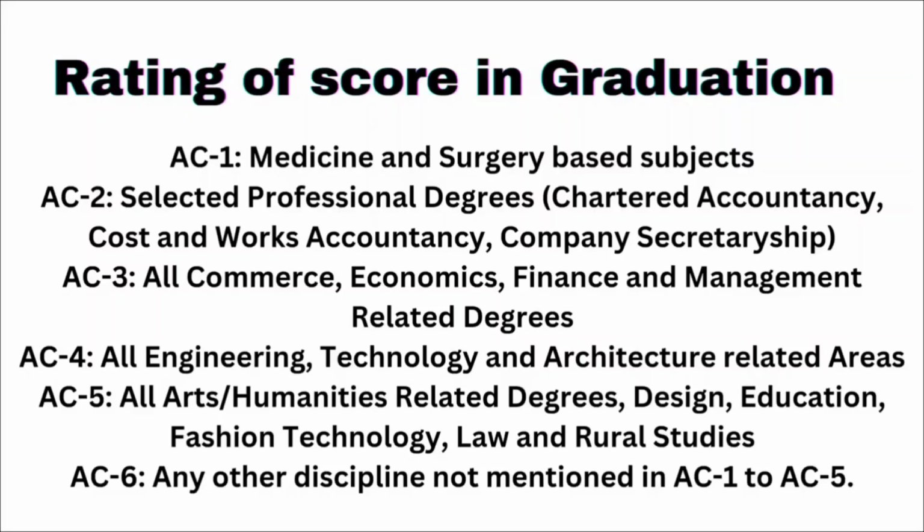Now coming to the rating score for graduation. For graduation, they have categorized the degrees. AC1 is medicine and surgery based subjects. For AC2, selected professional degrees such as chartered accountancy, cost and work accountancy, and company secretaryship. AC3 is all commerce, economics, finance, and management related degrees. AC4 is all engineering, technology, and architecture related areas. AC5 is all arts, humanities related degrees, then design education, fashion technology, law and rural studies. And AC6 is any other discipline not mentioned in AC1 to AC5.